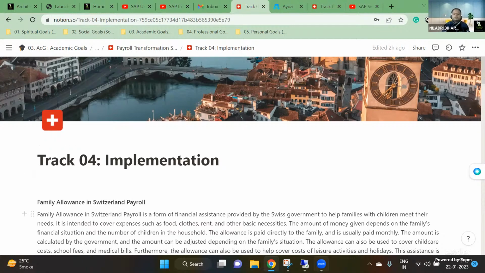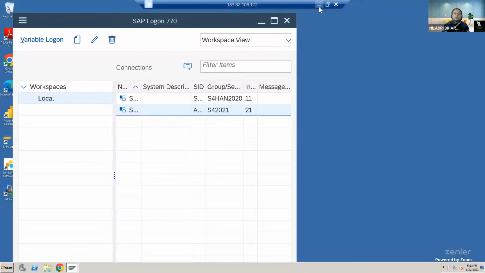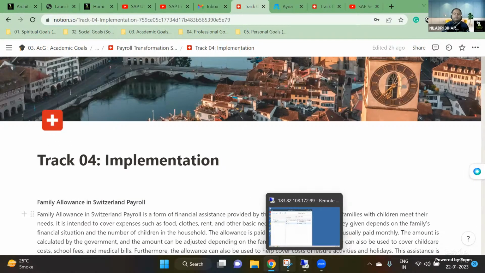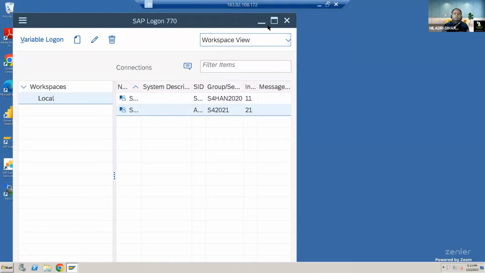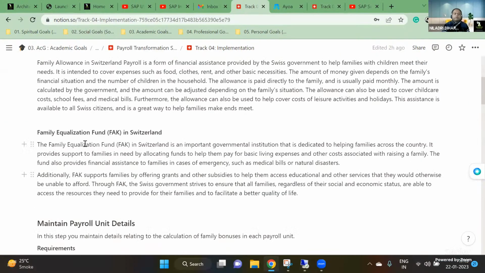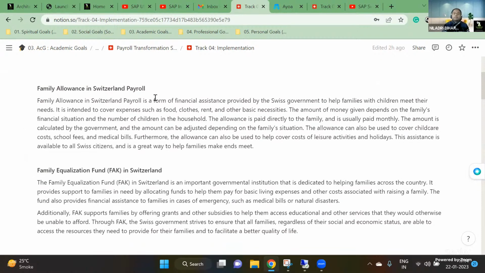What do you mean by a family allowance? As in many other countries, most countries also provide this under a different name. But when it comes to Switzerland, the concept is known as the family equalization fund, FAK, which is very specific to Switzerland. In Switzerland, the government provides financial assistance to families and children to cover their expenses related to food, daily needs like clothes, rent, and everything. It depends on the family situation, financial situation, and the number of children in the household.